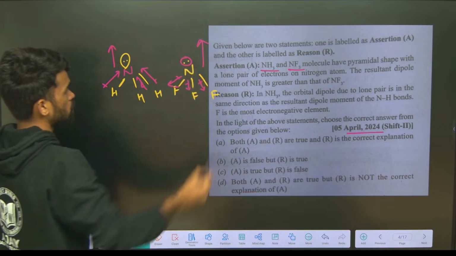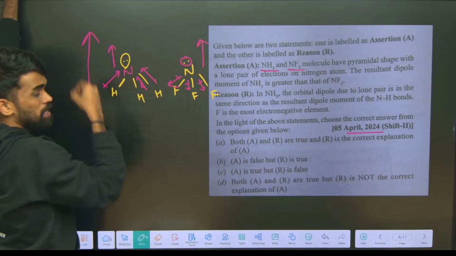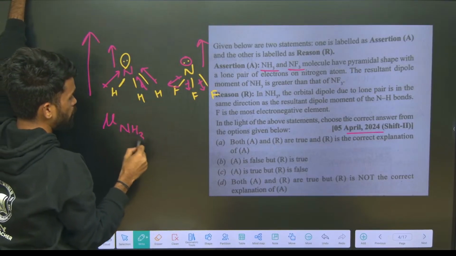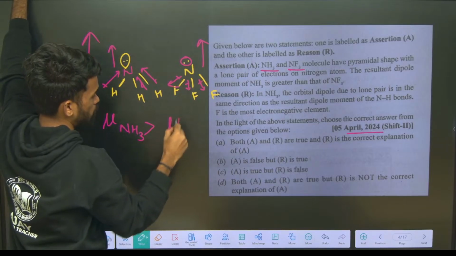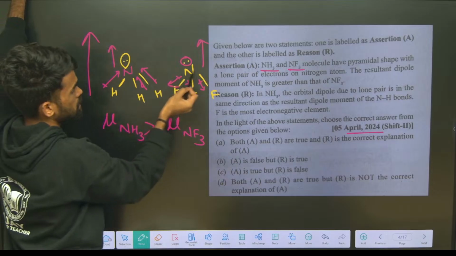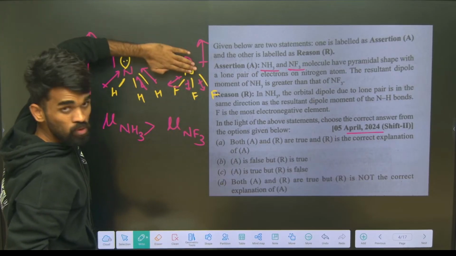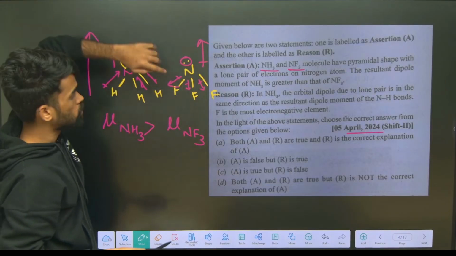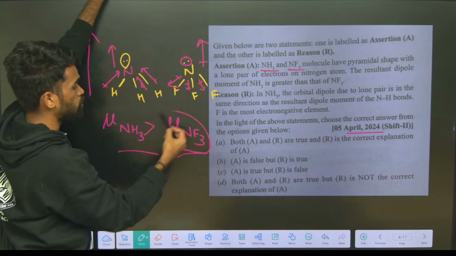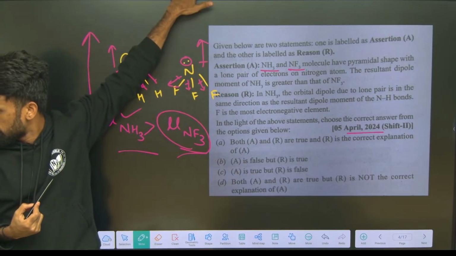Okay, so now tell me, the net dipole moment in ammonia will be completely upside. So mu net of ammonia will be greater than mu net dipole moment of NF3. Why? Because this is going in the opposite direction: for lone pairs, the upside, for fluorine atoms, the downside. So they are cancelling out to some extent. Therefore NF3 dipole moment is less than NH3. Like this you should write.